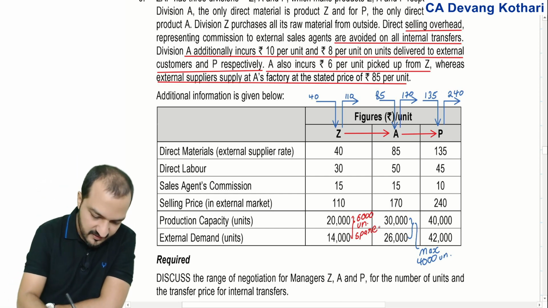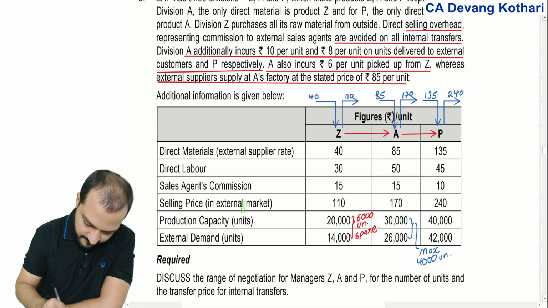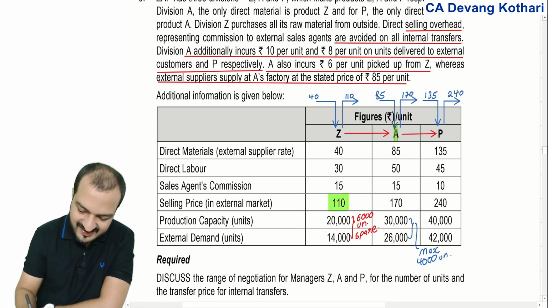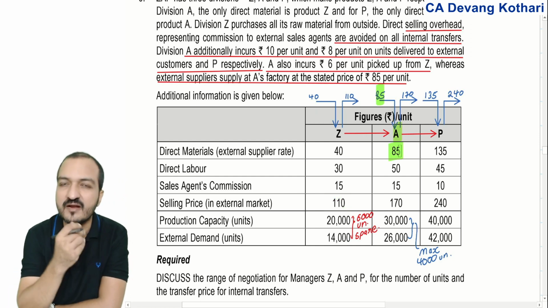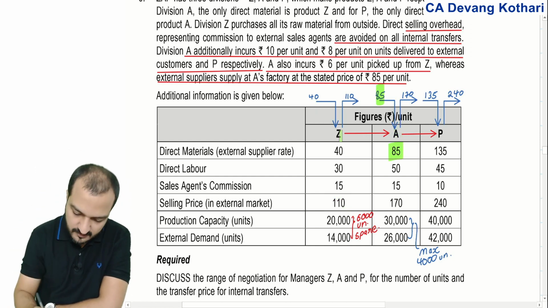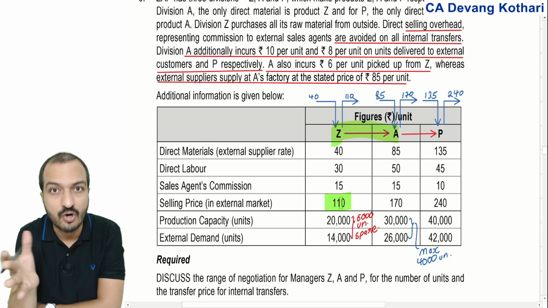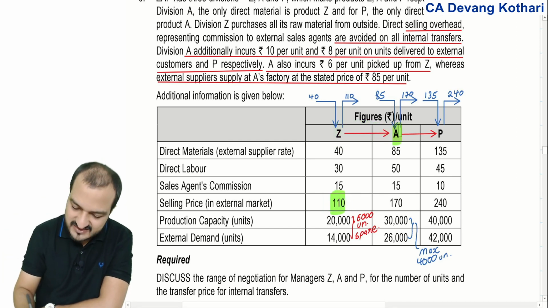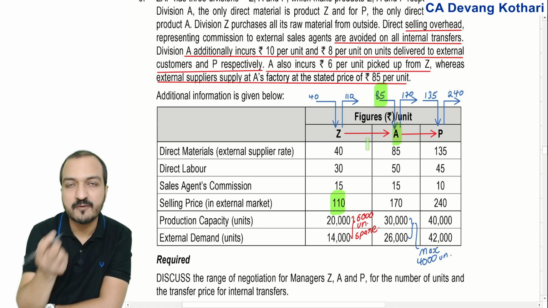Now, Z can do external sale at the price of 110. A can obtain external material at the price of 85. So first of all, is it advisable that Z does the transfer by sacrificing his external sale? Definitely not, because Z is getting very good external selling price and A is getting material from external at a cheaper price.